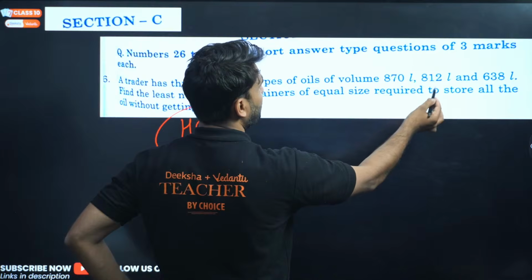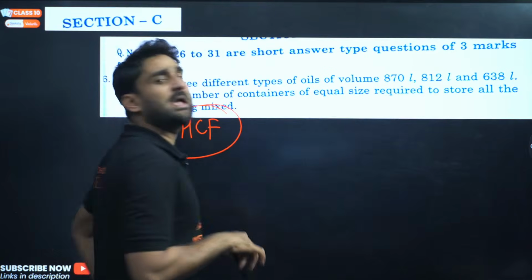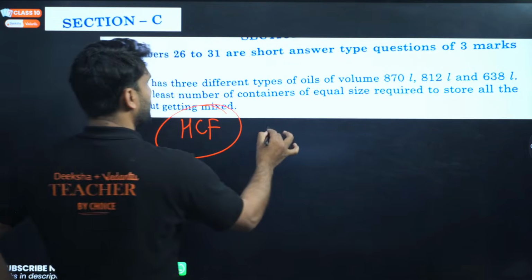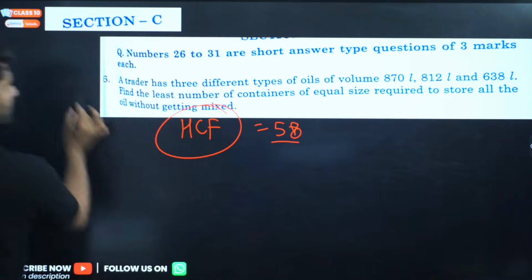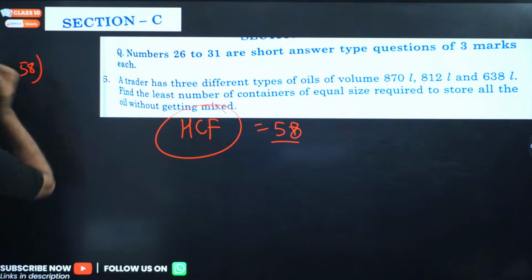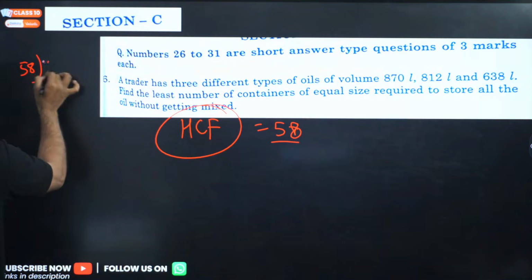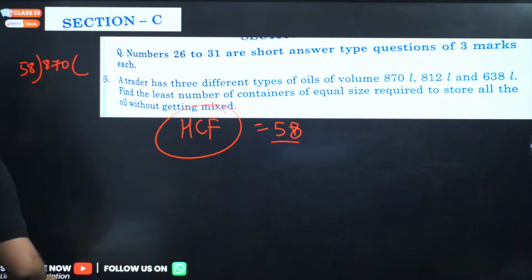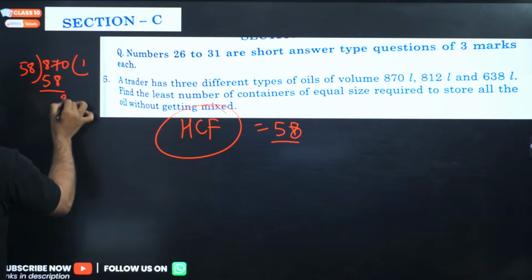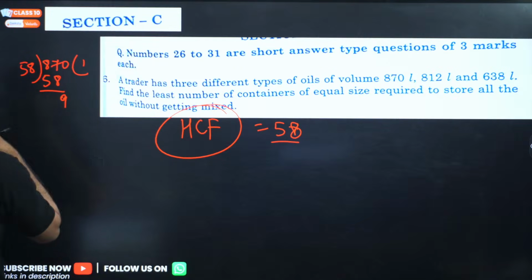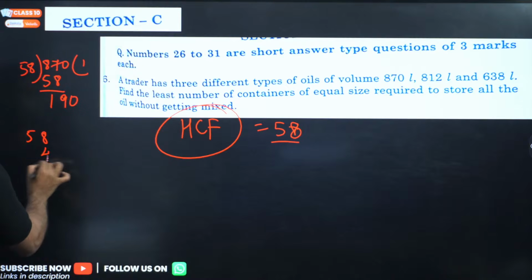I think 870, 58. Yes, 58, I think I can say 58 will be the HCF. HCF will be 58, my dear. Can we check here? 58 can divide this or not? So 58 can divide this by 58. 1 ja 58, and this is 9, 1 0. And 58 4 ja.